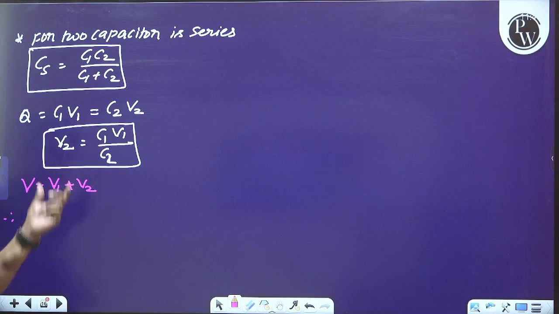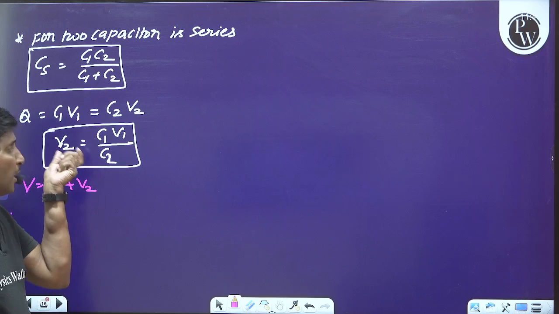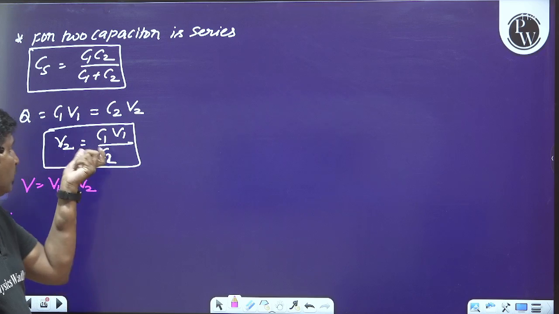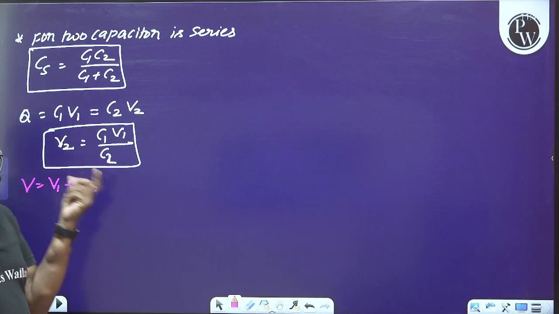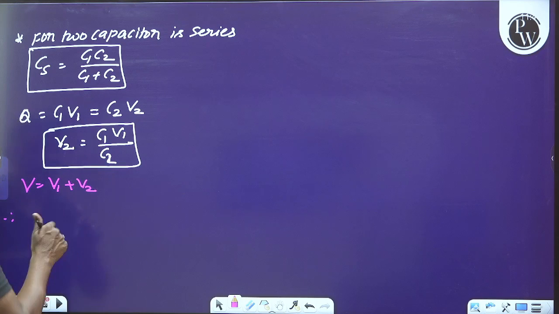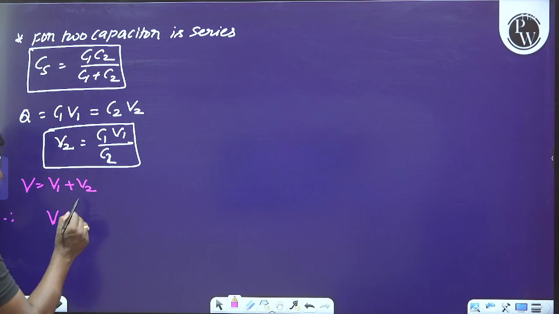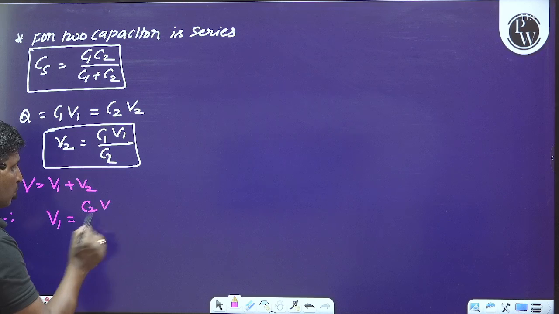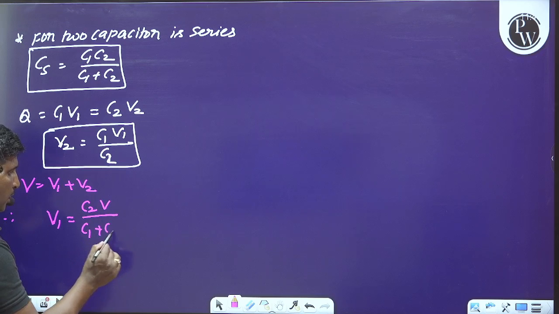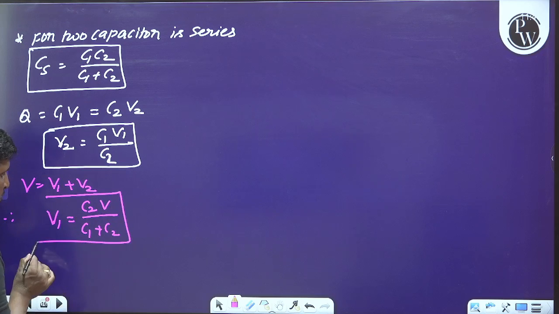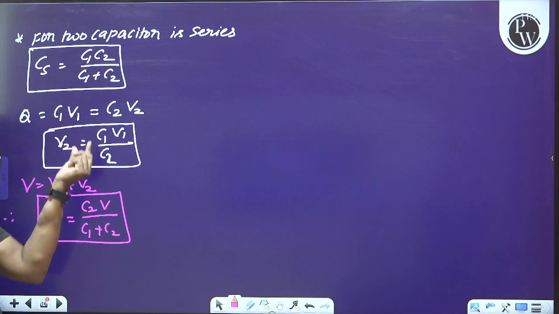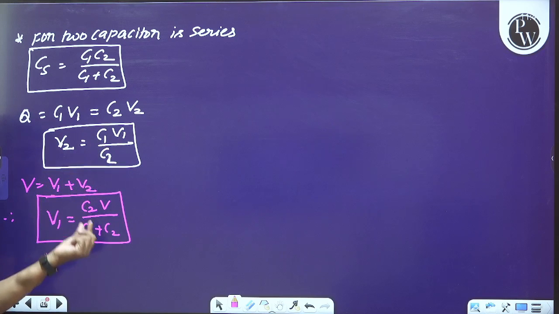If you substitute the value of V2 in this equation and simplify for V1, you will get V1 equal to C2 into V divided by C1 plus C2.